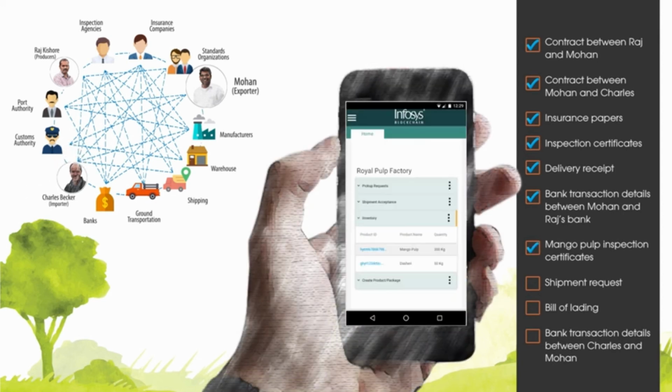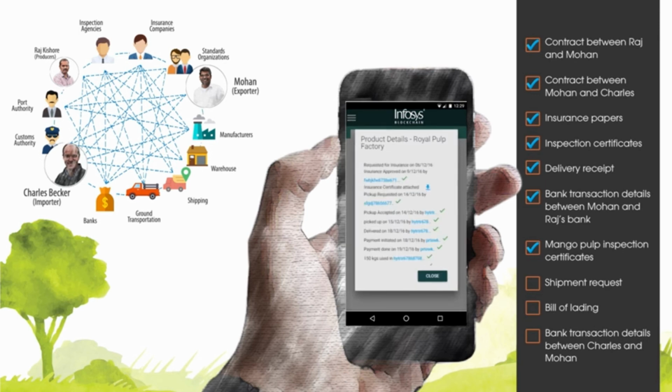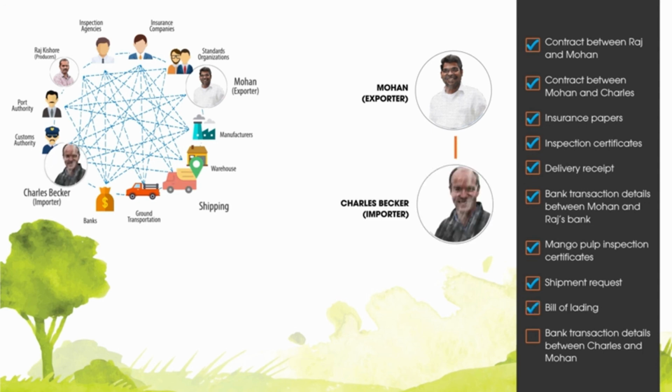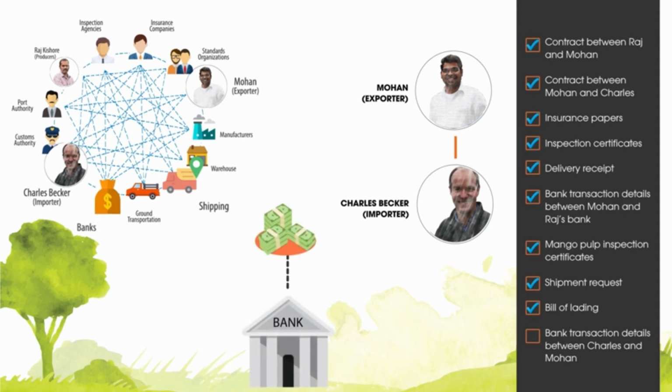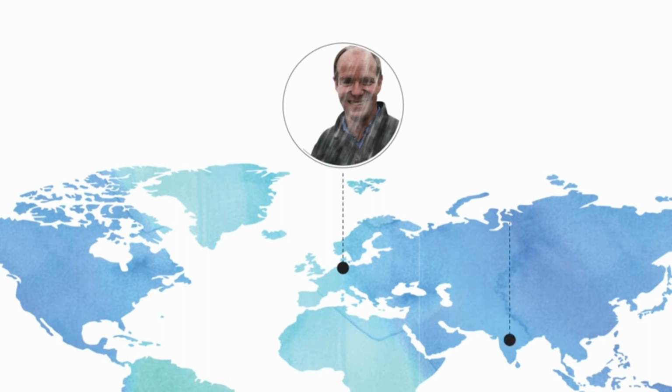Mohan then issues an invoice to Charles. Charles tracks the provenance of the product entirely from where the mangoes were cultivated to the inspection and insurance details before accepting the invoice. Mohan then raises a shipment request with the shipping company. Once the bill of lading is uploaded by the shipping company, the smart contract between Mohan and Charles gets executed, and Charles's bank initiates a payment to Mohan's bank. The transaction details are updated on the network. Thus, Charles, sitting in Germany, is able to remotely track the provenance of the mango pulp imported from India.